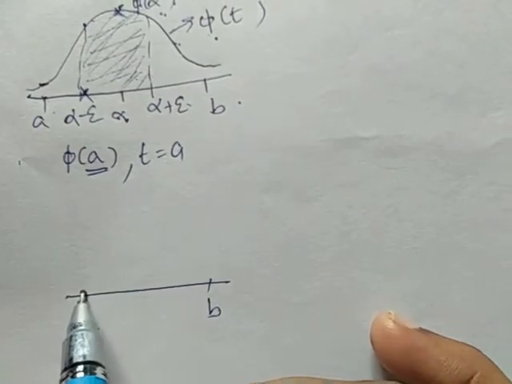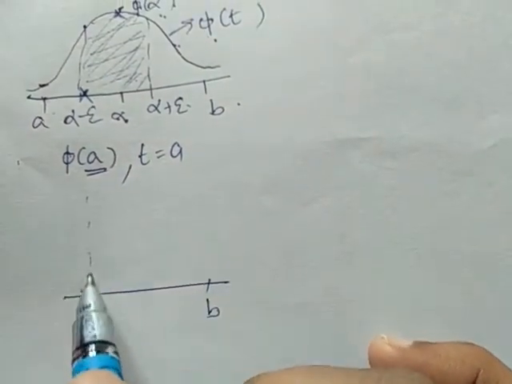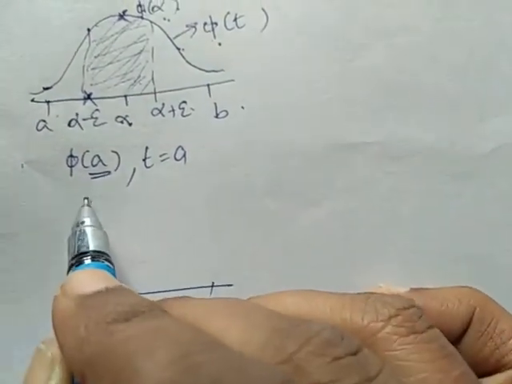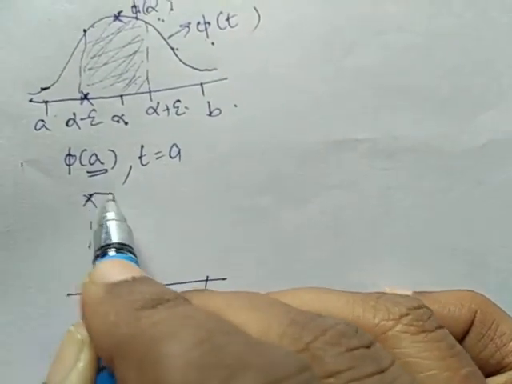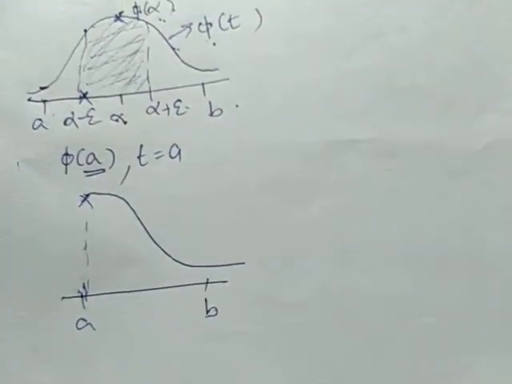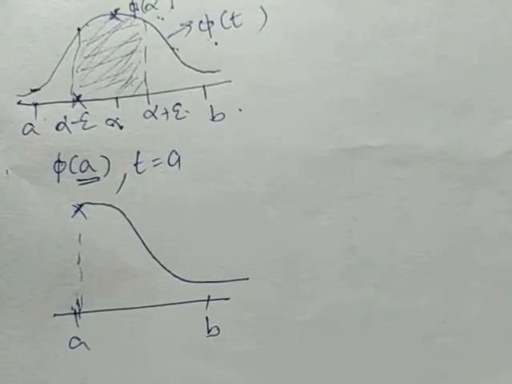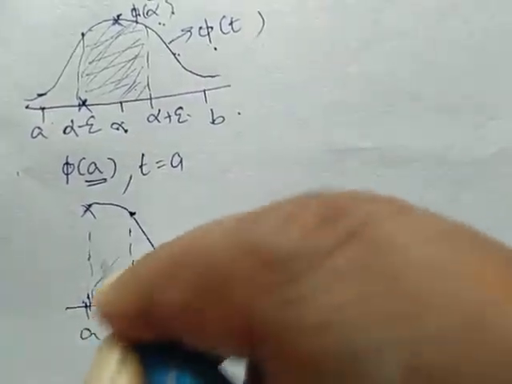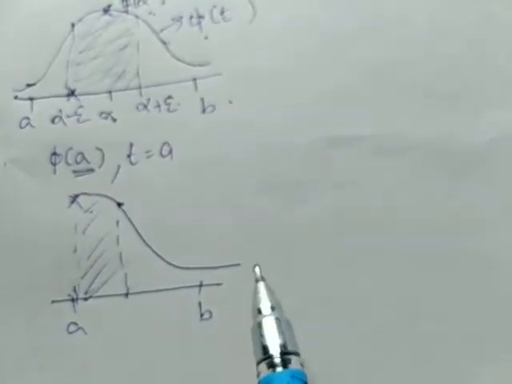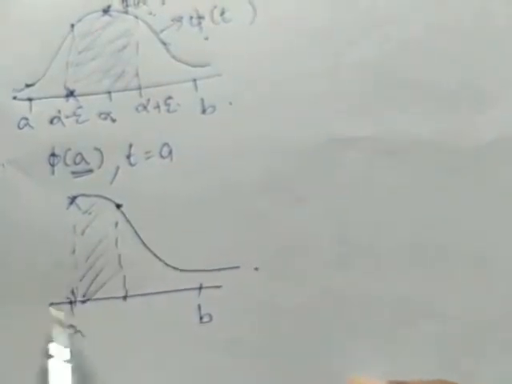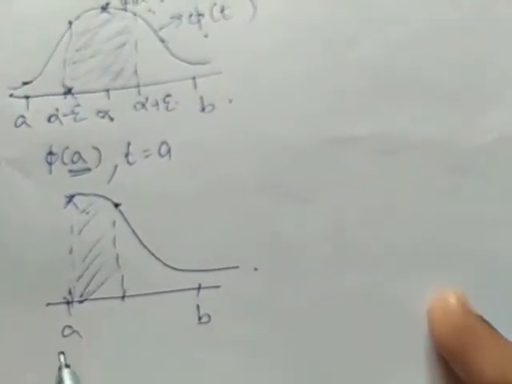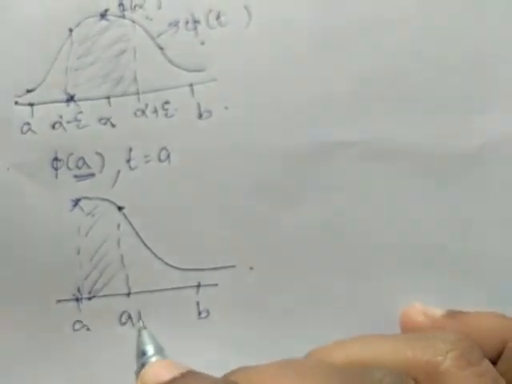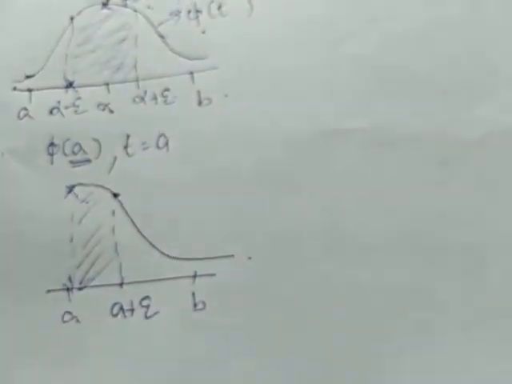At a it should be maximum, so we get a value like this. In this case, this region gives the maximum contribution compared to the other regions, so we can write it as a to a plus epsilon.